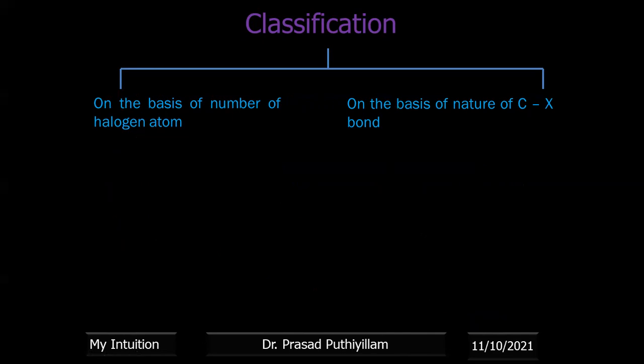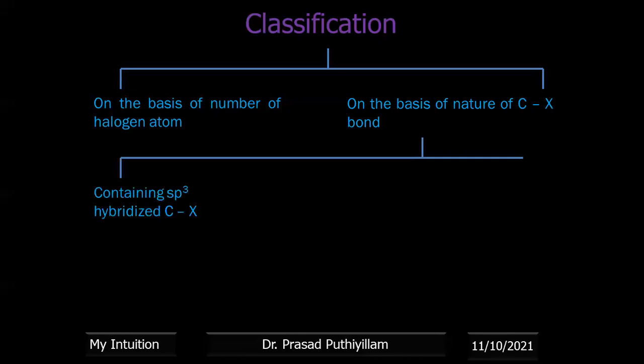Now, based on the nature of the carbon-halogen bond, it can be sp3 hybridized. I said the carbon has tetravalency. It can form 4 covalent bonds. It can form 3 covalent bonds and a double bond, a pi bond, or it can form 2 covalent bonds and a triple bond, or 2 covalent bonds and a double bond. So all those possibilities are there.